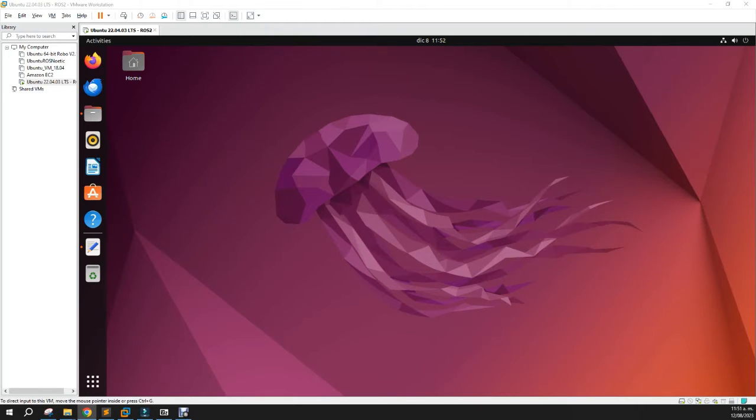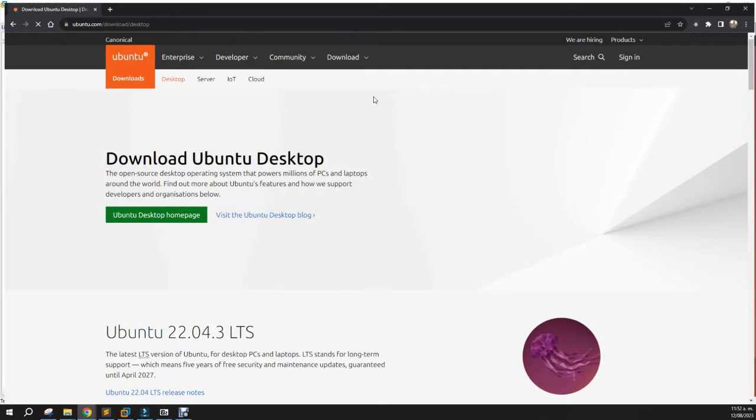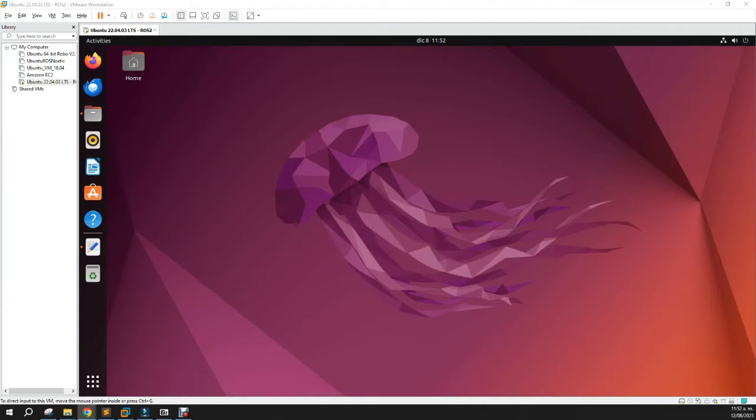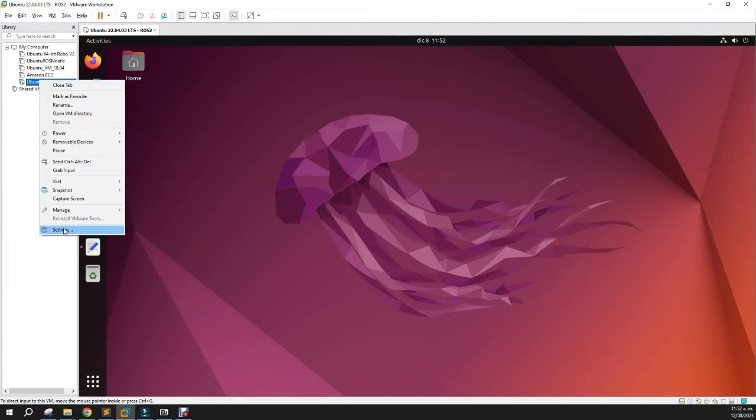You know that. So the first thing is to download Ubuntu. You go to Ubuntu, download the ISO image, and after you download it, you set up the virtual machine.